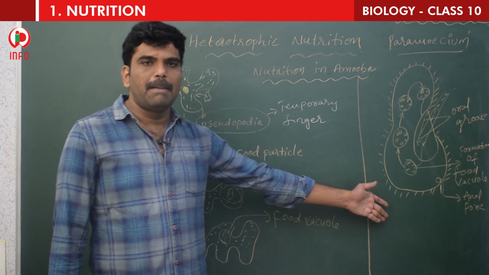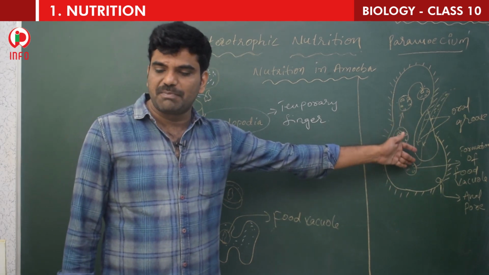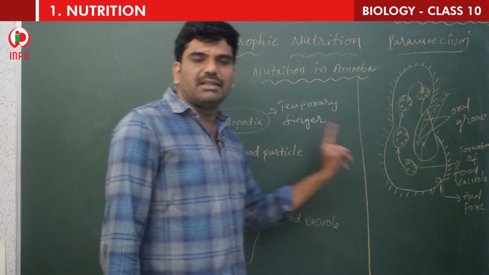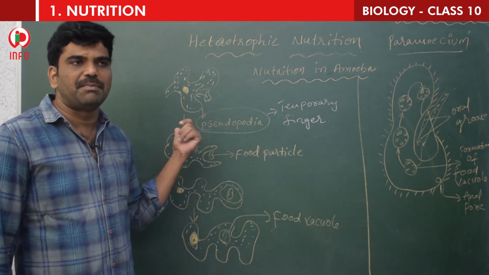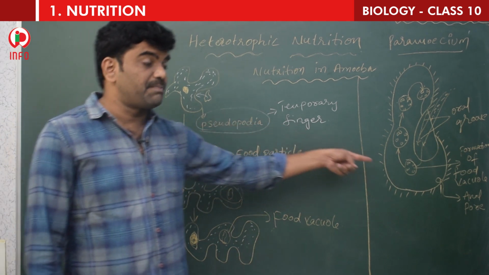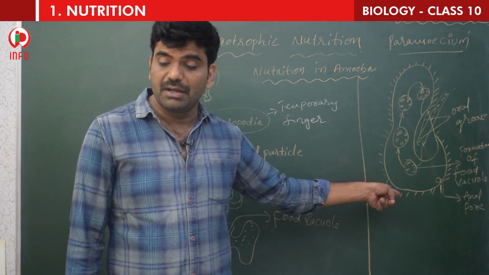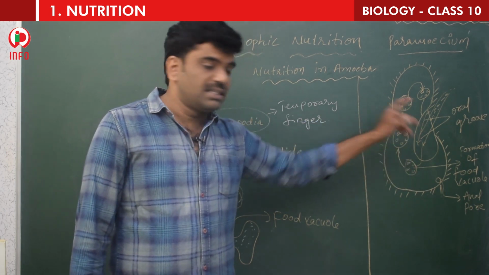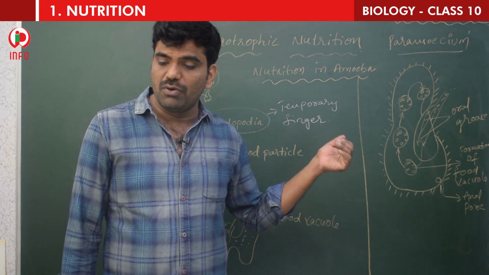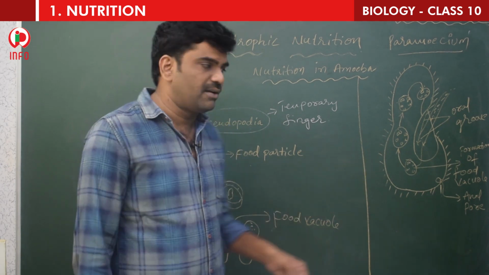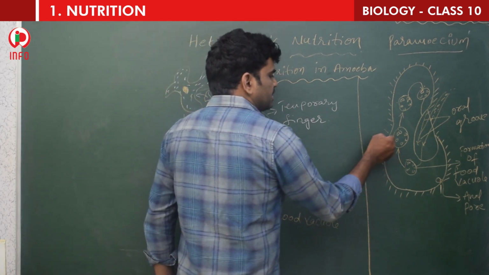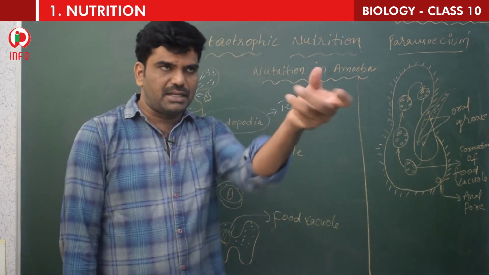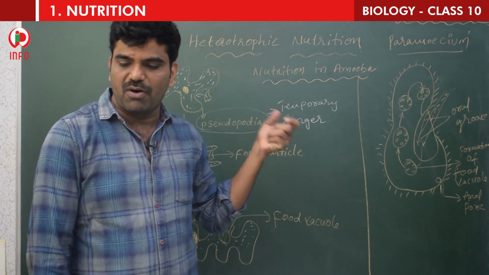Now let's go for the paramecium. Paramecium is in the shape of a slipper, which is also a unicellular organism but has a definite shape. The difference between amoeba and paramecium: amoeba does not have a definite shape, whereas paramecium has a definite shape. Here the food is taken at a specific spot. Food is moved to the spot by the movement of cilia. This hair-like structure is called cilia. So with the help of the cilia, the food is moved to the specific spot.